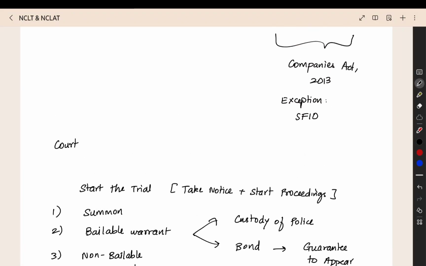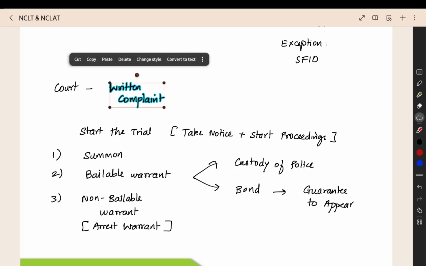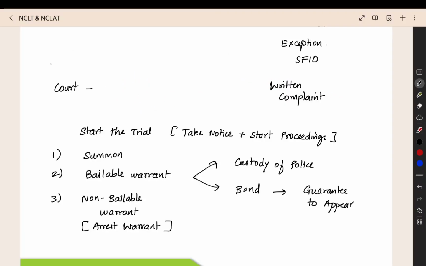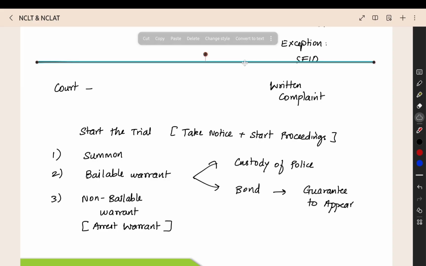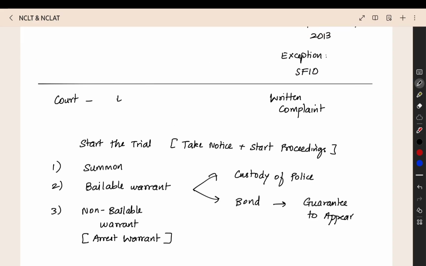The court can start the trial only if they get a written complaint. Only after they get a written complaint can they start the case. That is in the case of a non-cognizable offense. In a cognizable offense, even without a written complaint, they can start the trial.